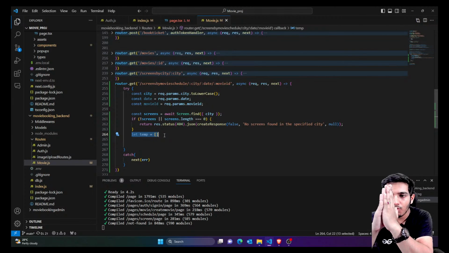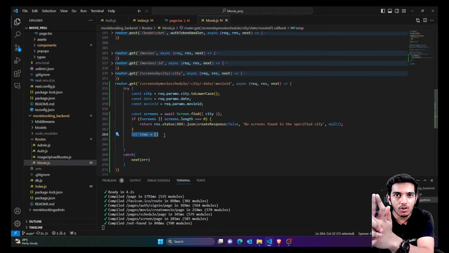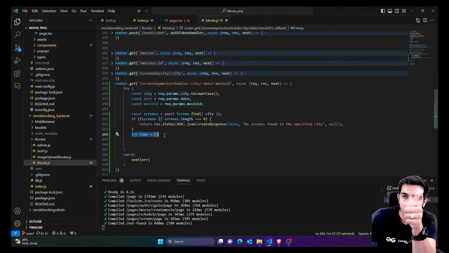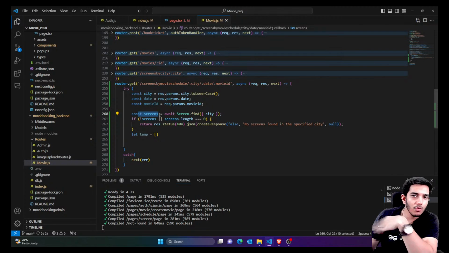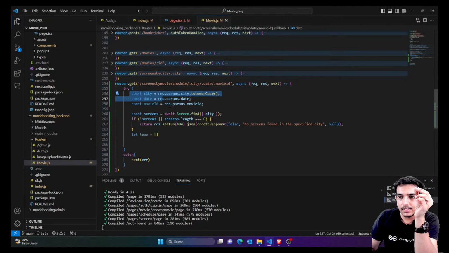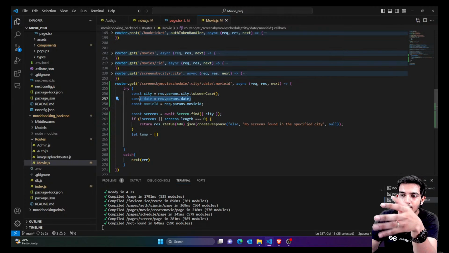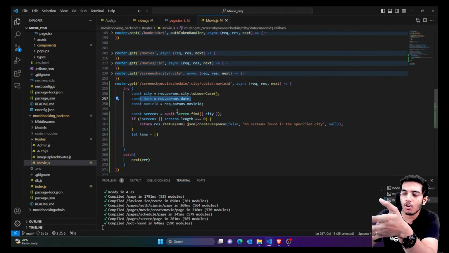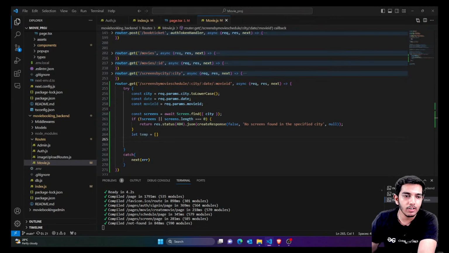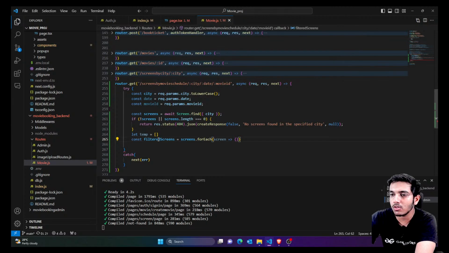So if I want to get today's data, first of all my dates must match. I'm simply saying, inside the screen's movie schedules, look for the date which the frontend has sent. That means I want to get movie schedules for today, or for 5th October, or 6th October, any date. According to that, I'm going to compare my movie schedules. So I'll say screen.movieSchedules.forEach. Actually, forEach is not recommended, but you can still use it, and if forEach is not working, you can use a normal for loop.